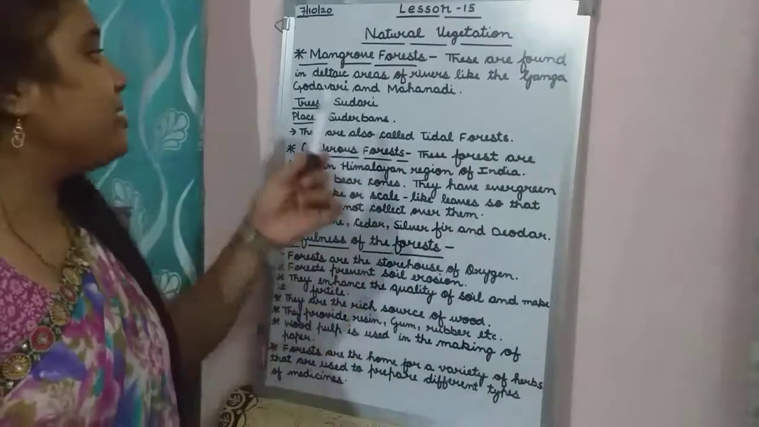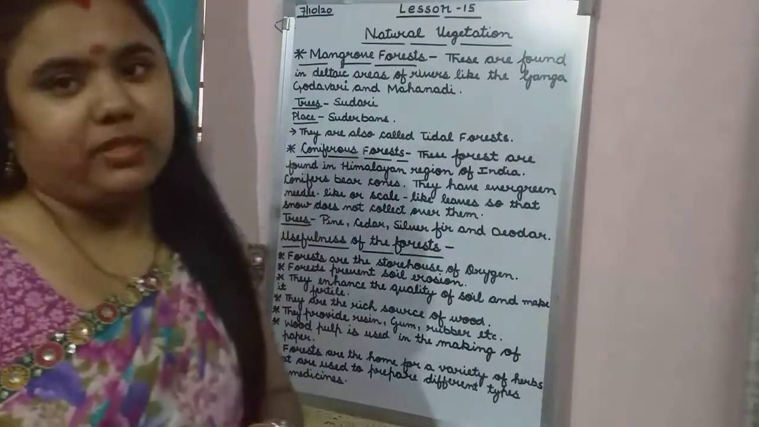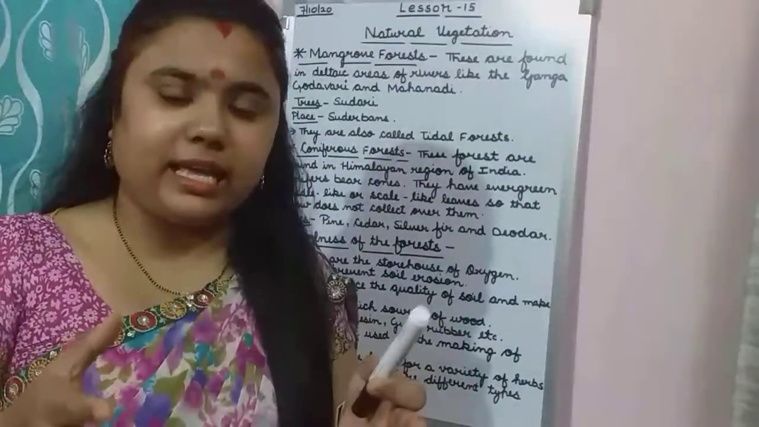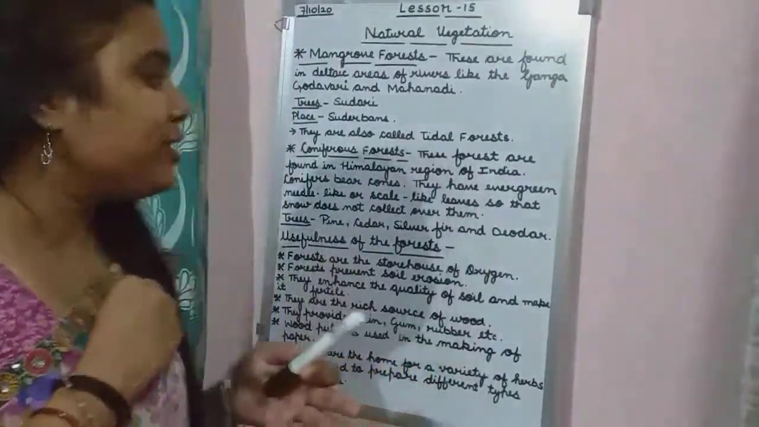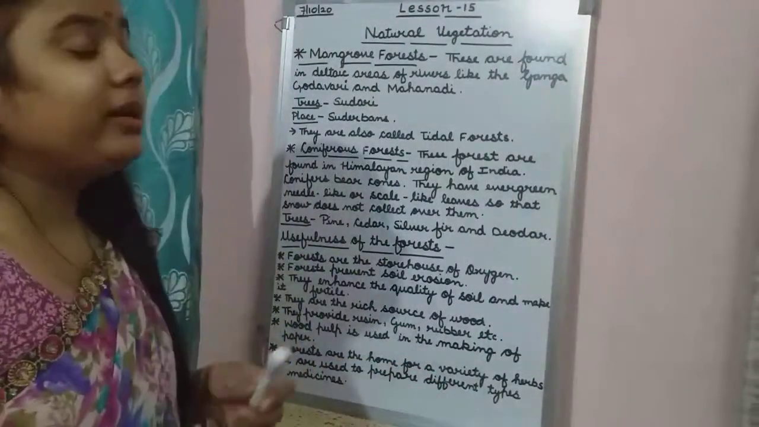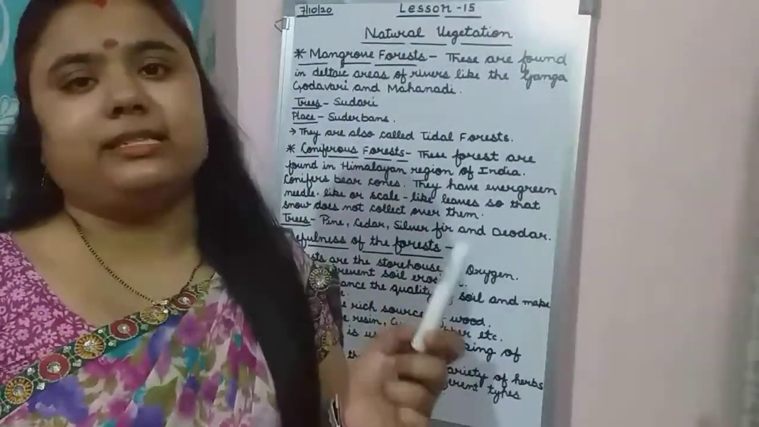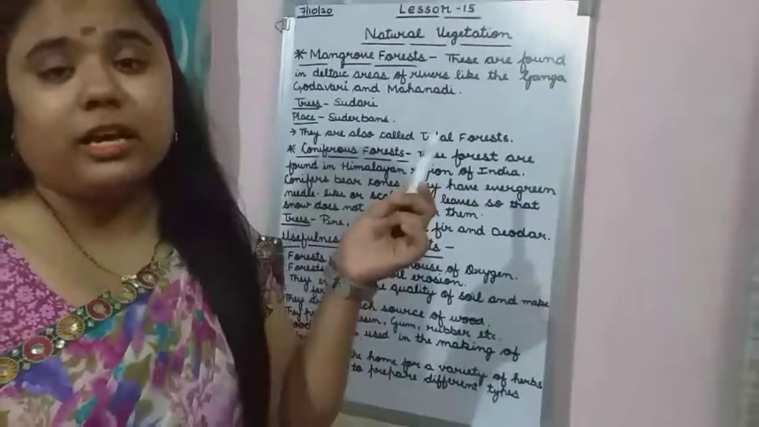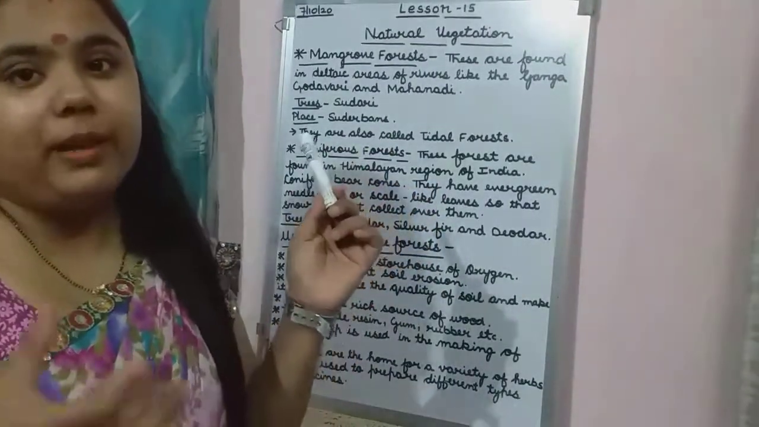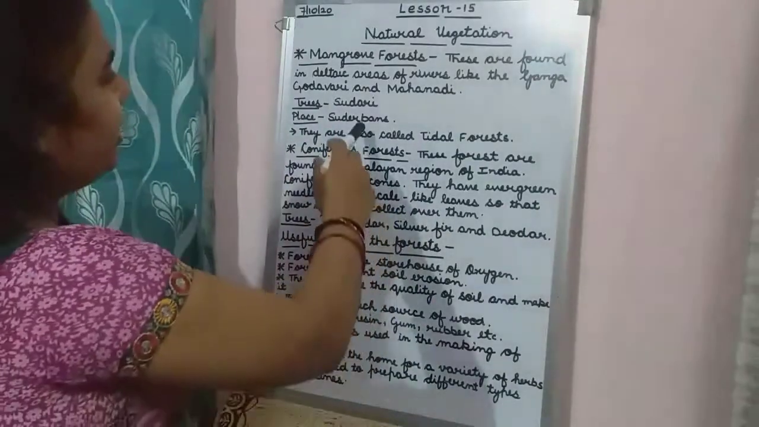And which are the rivers? Near the Ganga river, Godavari river and Mahanadi river. They are mostly found in the deltaic areas of these rivers. Okay, then what are the trees here? Sundari is the tree that is found mainly in these regions, and because of this tree the forests are called Sundarbans.